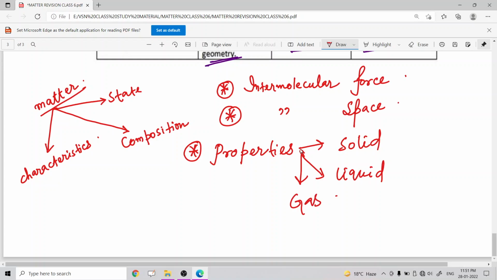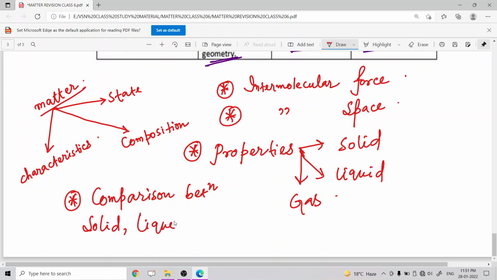And the last one is the comparison between the three states of matter, that means solid, liquid and gas, on the basis of different properties.